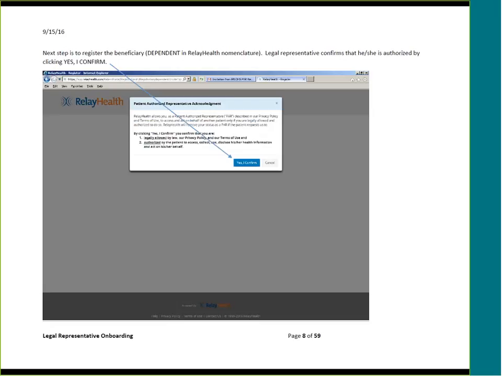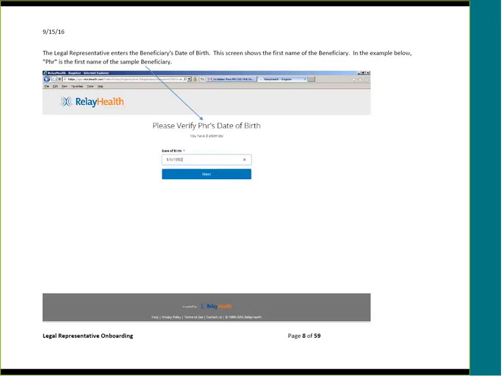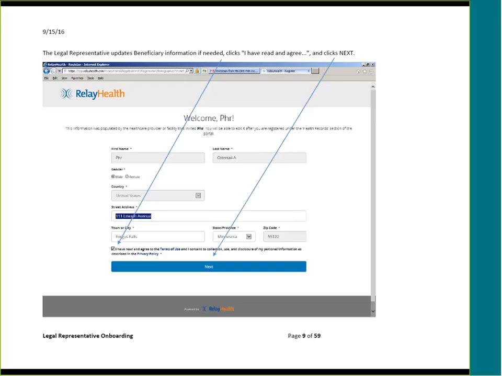The next step is to register the beneficiary. The legal representative confirms that he or she is authorized to do so by clicking, "Yes, I confirm." The legal representative then enters the beneficiary's date of birth. This screen shows the first name of the beneficiary, and in the example below, PHR is the first name of this sample beneficiary.